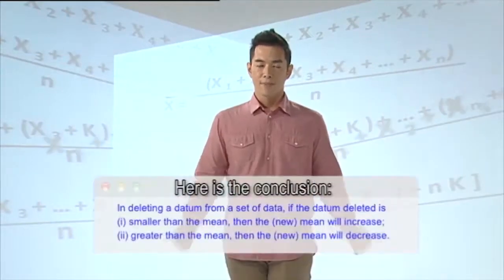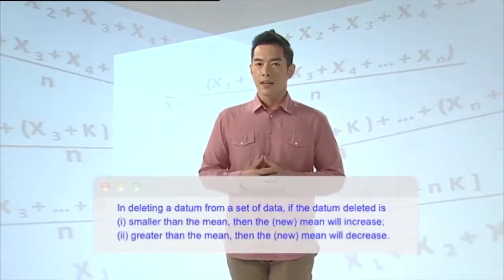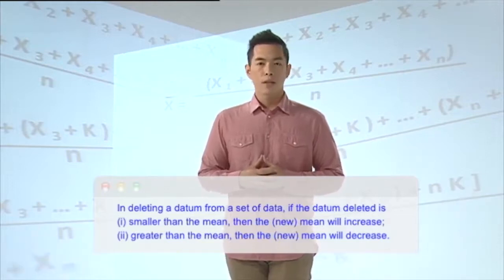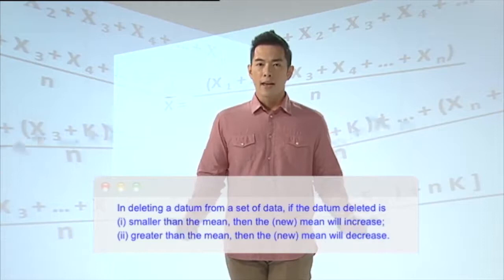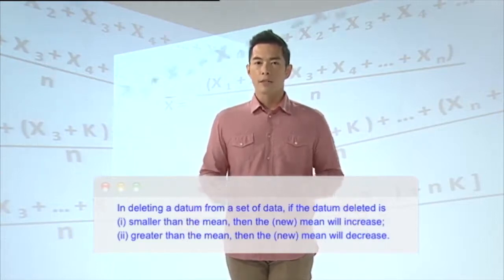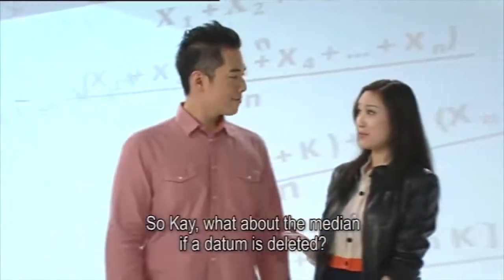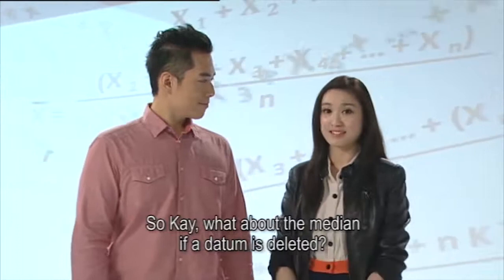Here's the conclusion. A datum is deleted from a set of data. If this datum is smaller than the mean, then the new mean will increase. On the other hand, if this datum is greater than the mean, then this new mean will decrease. So, Kay, what about the median if a datum is deleted?